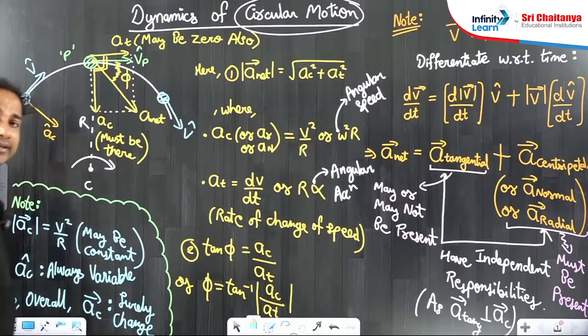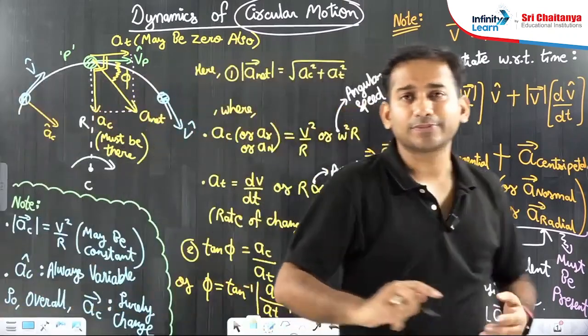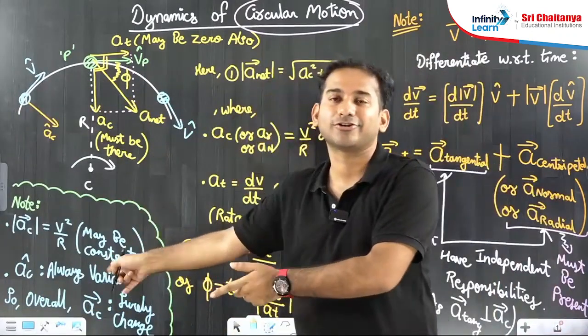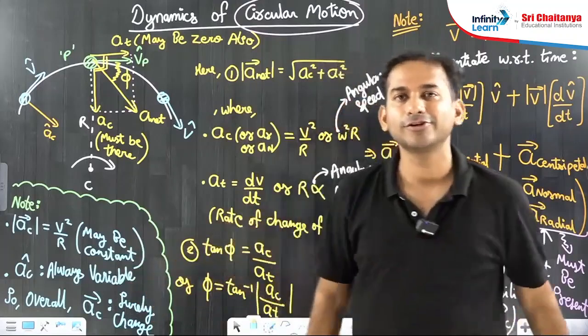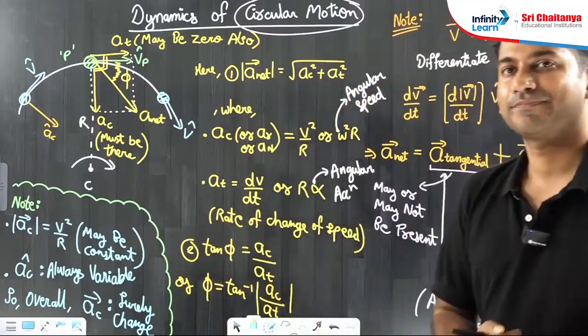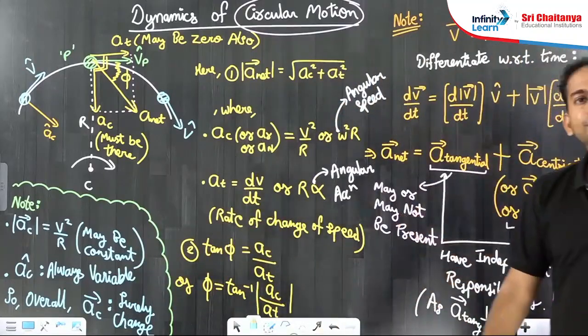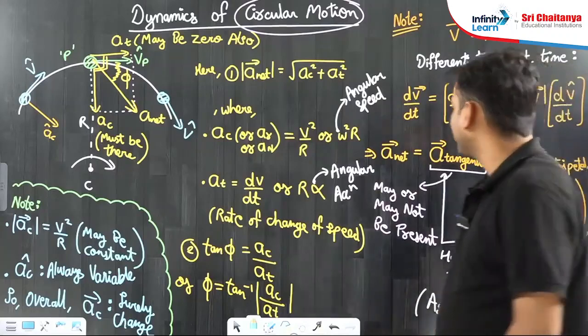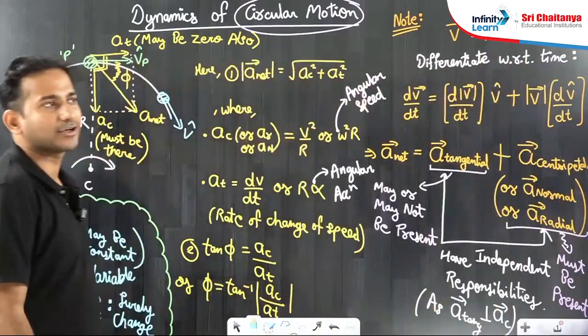Why, sir? Because magnitude may or may not change, but the direction surely keeps changing, always changing. So, the overall vector will also keep changing. I hope the idea is clear to you. Okay, one more time, let us take a quick recap.